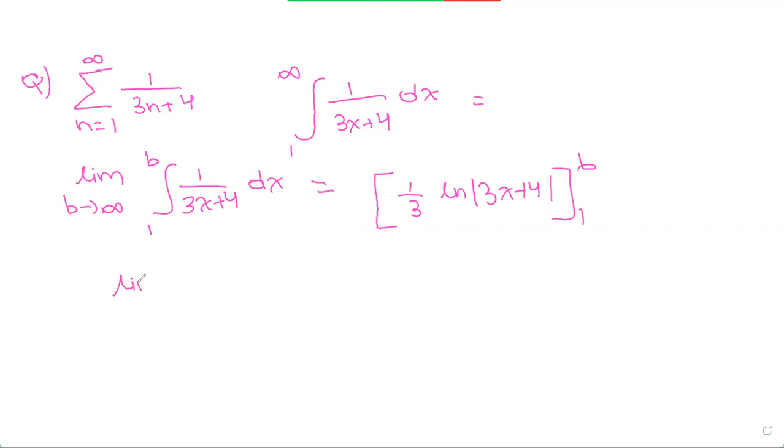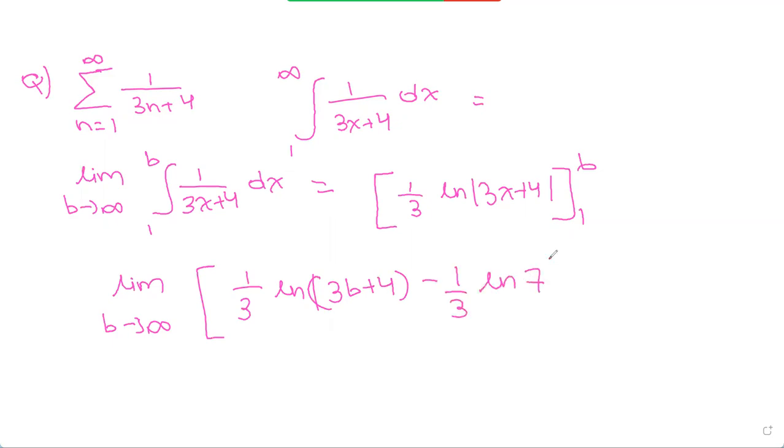And now finally, let's just plug in our bounds. So the limit as b tends to infinity, upper bound minus lower bound: 1 over 3 ln of 3b plus 4, minus 1 over 3 ln 7. We know that ln of infinity is infinity, so we get our answer as infinity.